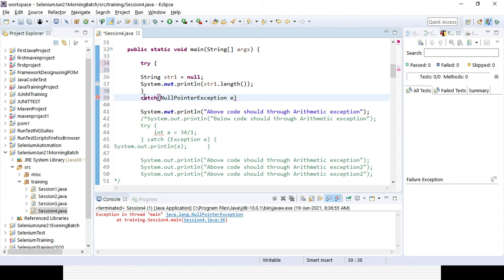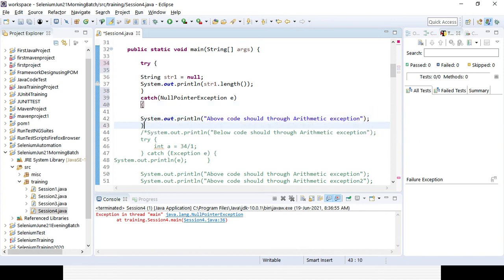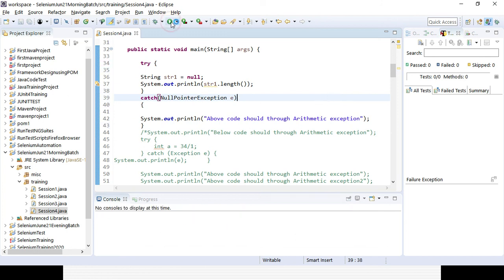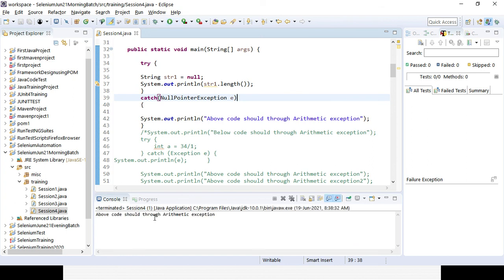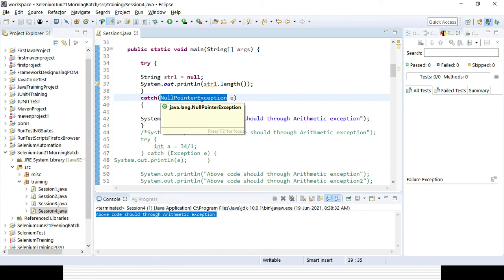That is done, and then if you want to print that line of code, you need to enclose it with the second bracket. I think that is the line of code you need to write. Let's try to run the code and see. So the exception has been handled. I do not want to print the exception. If you want to print it, you need to use SYSO print.